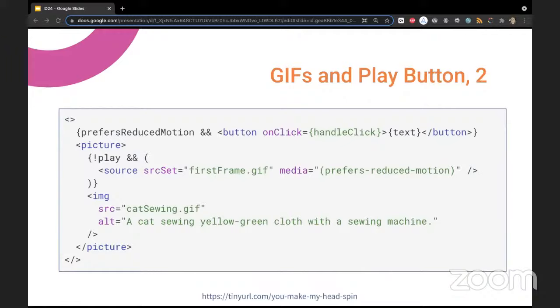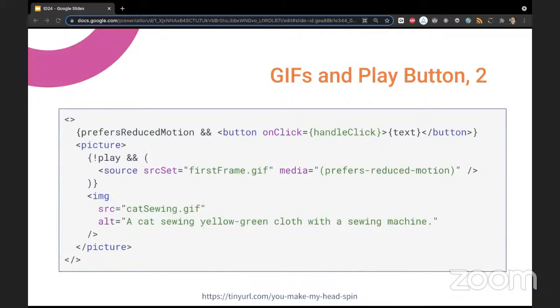So if user prefers reduced motion, then we will show this button, which is used to toggle the play or pause state. And we give the click handler as for the onClick method and show the text. And we show it only for those who prefer reduced motion. And then we are using the picture element.